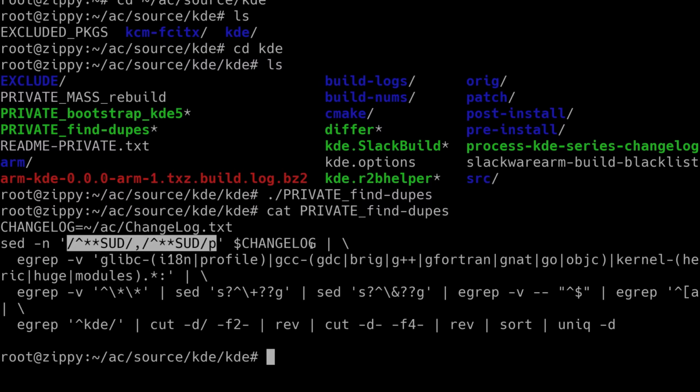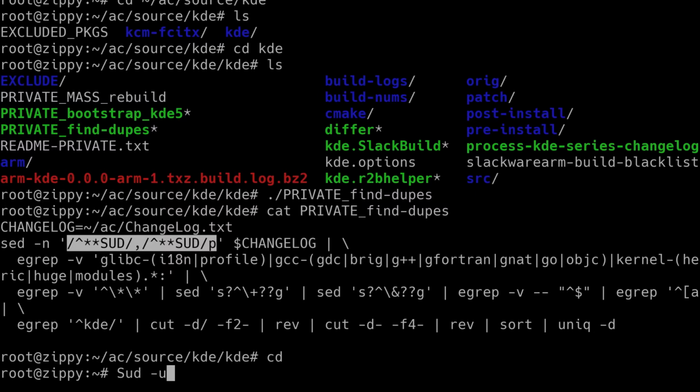So it passes all of the KDE packages and then just deduplicates it. Or rather, it shows me if there are any duplicates, which there aren't. So what we're going to do is I'm going to run my update tool and it's going to process all of those updates. I've already synchronized the x86 tree locally, so I have everything.